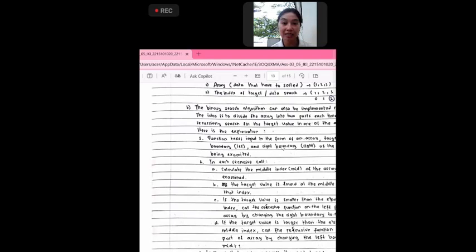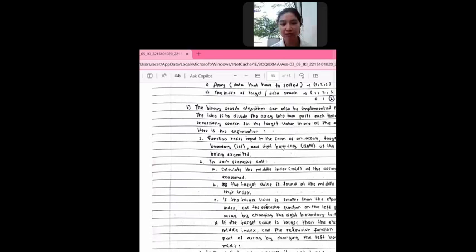The idea is to divide the array into two parts each time and then recursively search for the target value in one of the array parts. Here is the explanation. First is the function. The function takes inputs in the form of an array, target value, and the left and right boundaries of the array part being examined. Second, in each recursive call, first calculate the middle index, or mid, of the array part being examined.